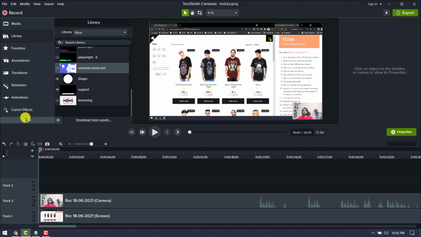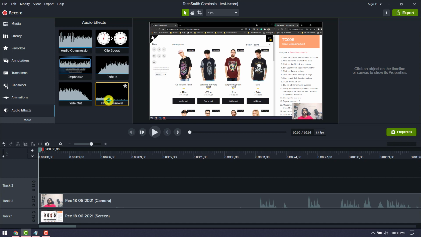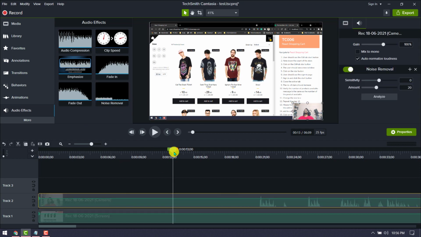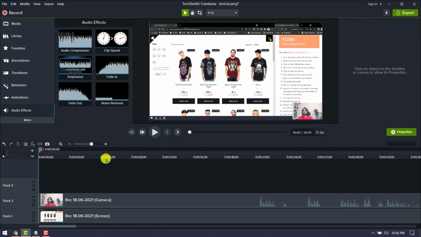We can do it in two ways. Either you can go to More, and here we have Audio Effect, and then you can drag and drop, and this will remove the noise. Not sure whether you can hear it or not. Let me just undo first. Okay, I'm going to play this. I believe you can hear any noise. Okay, so if you heard that, then fine, or else I don't know whether it's going to record that as well. Okay, but anyways, I'm going to show you.